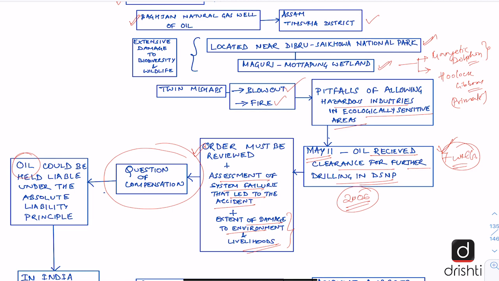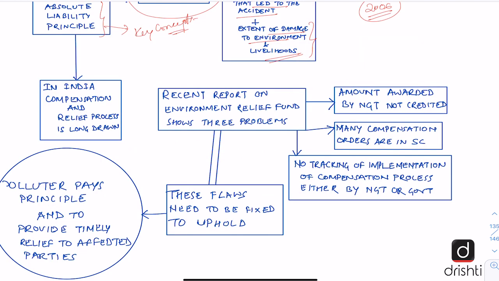Now the company which is responsible for this is the oil PSU, which is Oil India Limited, and editorial says that it could be held liable under the absolute liability principle. This we will look at in the key concept section. In brief, it means that the company cannot say that this has happened due to negligence. It is solely responsible for the accident and the full liability is on it to compensate the victims.